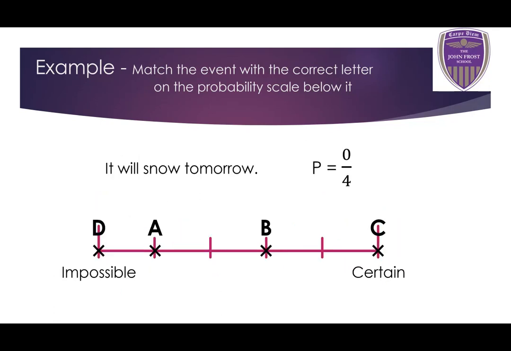It will snow tomorrow. There is a 0 over 4 probability that it will snow tomorrow, okay? Well, hopefully we shouldn't even need to figure out the increments on this graph, because we should all know that 0 divided by 4 is 0. We all know that if something is impossible, it is a probability of 0. Therefore, in this case, the answer is D. Okay? Nice and easy, quick one that. Let's have a look at another example.